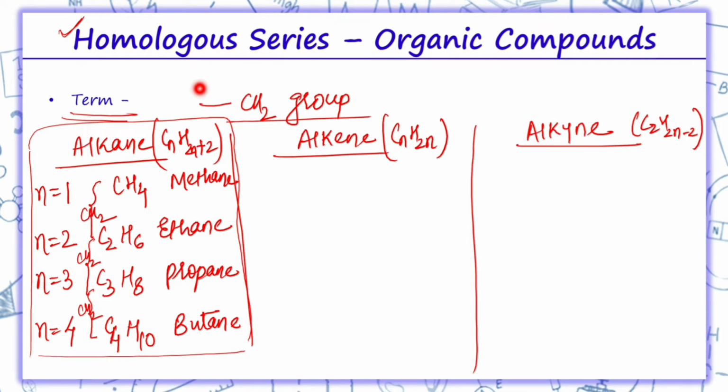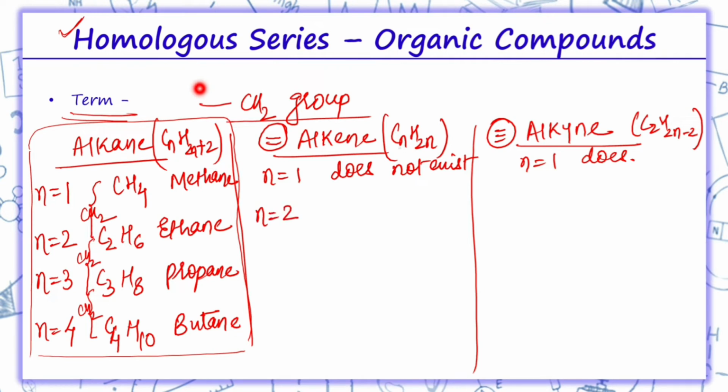Similarly, if we talk about alkene, we know in alkene there is a double bond. So if we want a double bond, there should be a minimum of 2 carbons. Therefore, n equals 1 does not exist. This means methene we will not get, because n equals 1 does not exist over here. For having a double and triple bond, we need a minimum of 2 carbons.